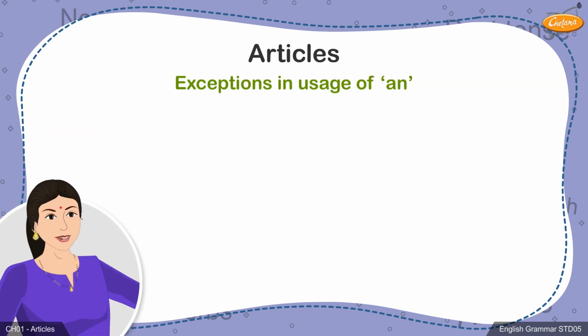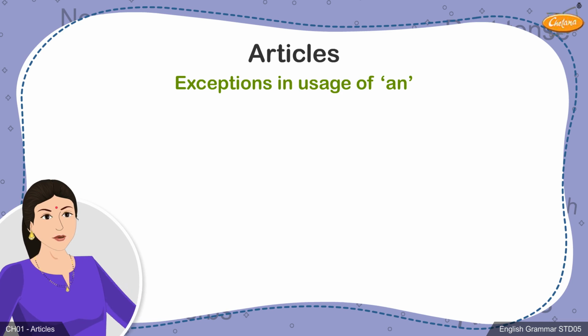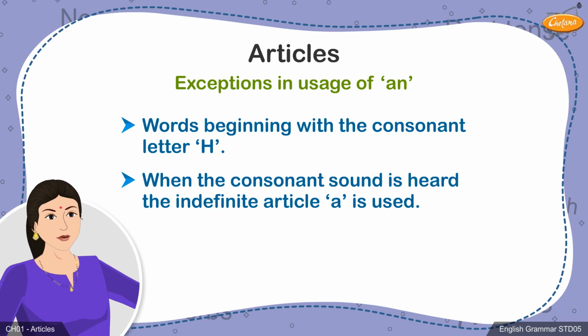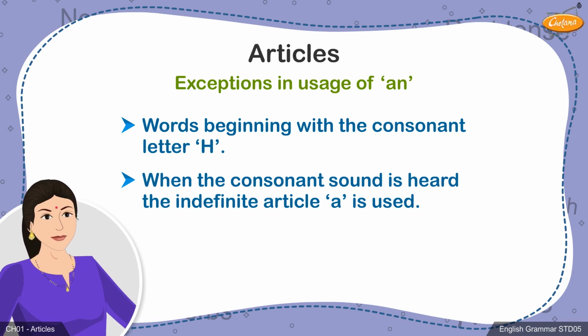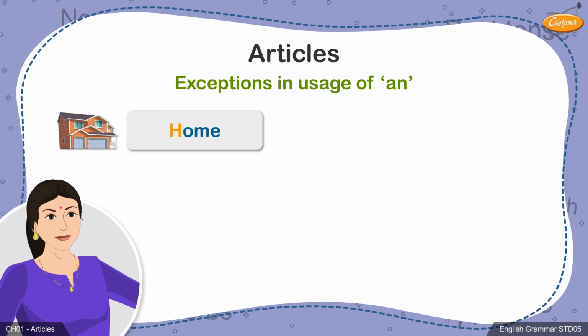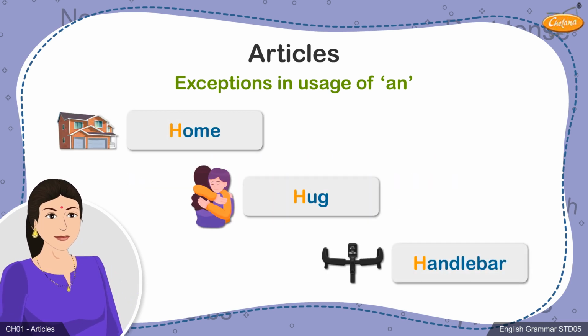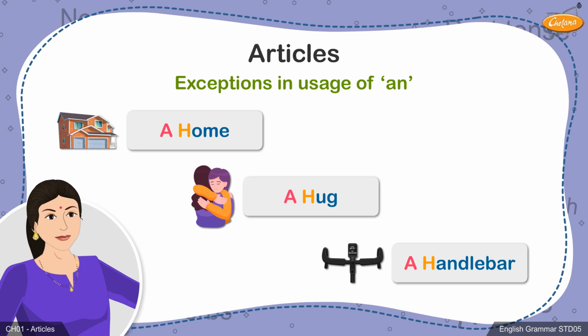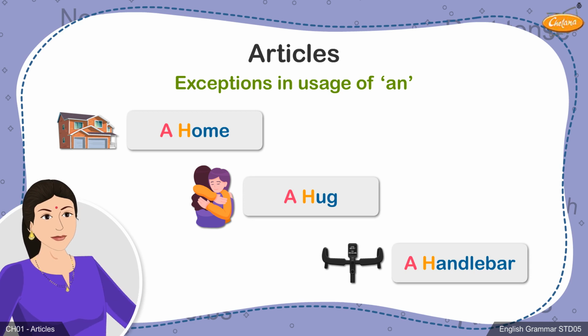However, there are some exceptions to the usage of this article. The main exception in this category is words beginning with the consonant letter h. Some words that begin with h, like home, hug, handlebar, would all use the article a before them. Listen: a home, a hug, and a handlebar.